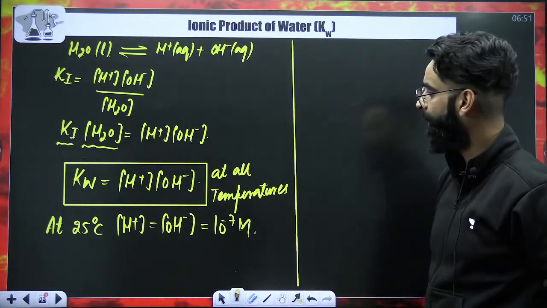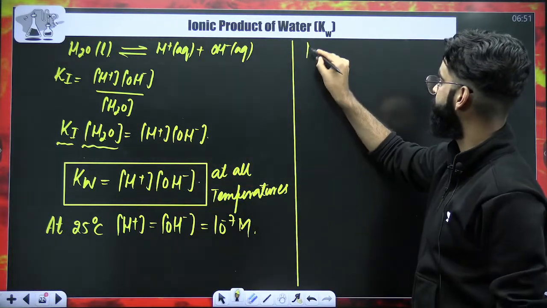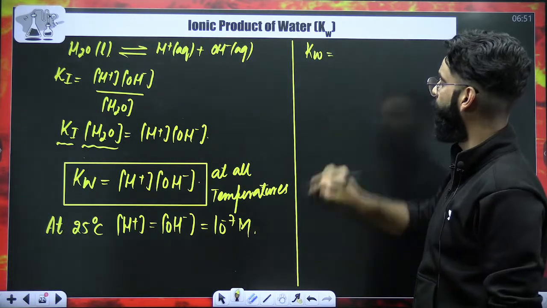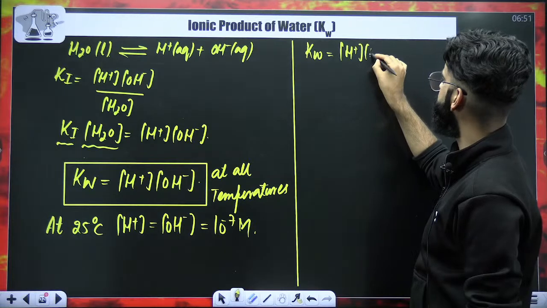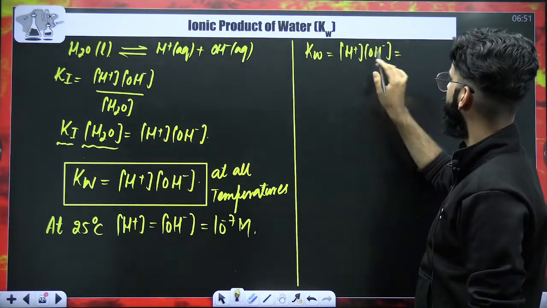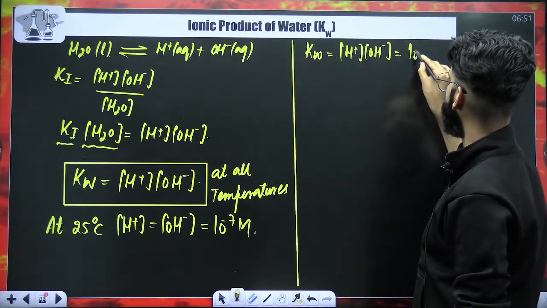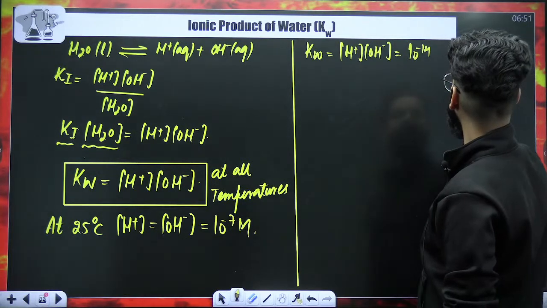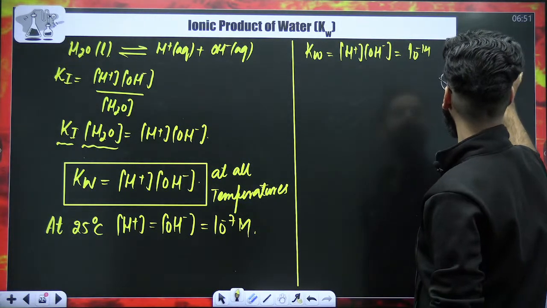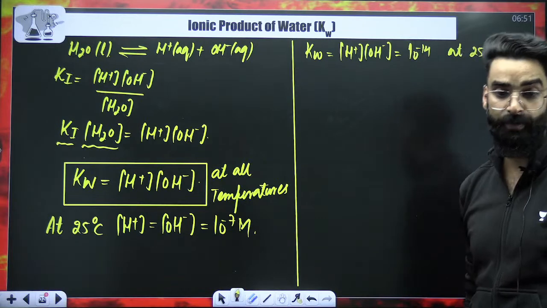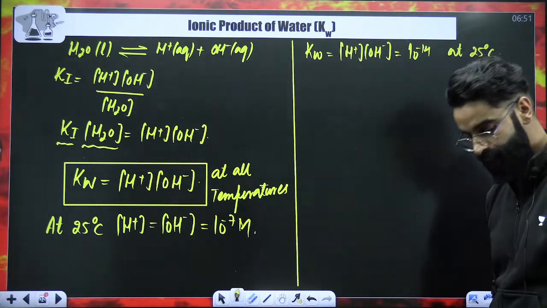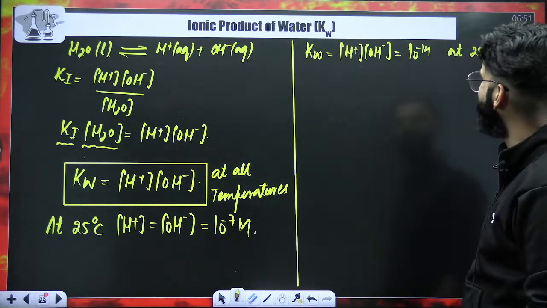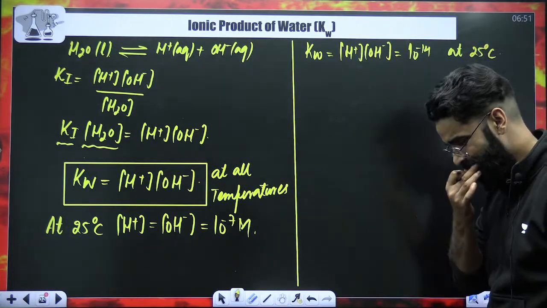I must say, Kw, the ionic product of water, will be written as concentration of H positive multiplied by concentration of OH negative, 10 power minus 7, 10 power minus 7, which makes it 10 raised power minus 14. But this equation is only valid at 25 degrees centigrade, when water is kept at 25 degrees centigrade, right? Perfect.